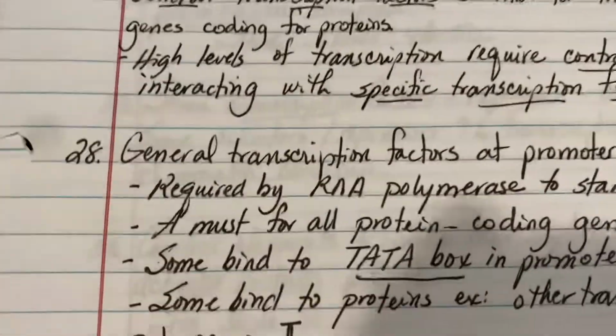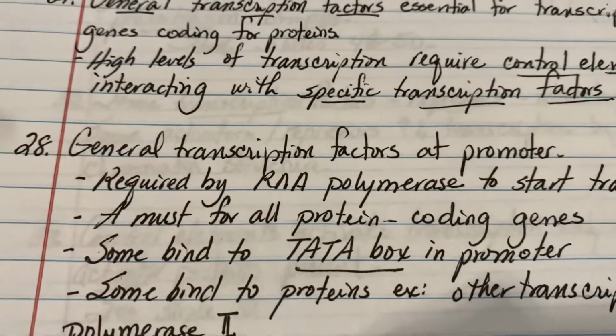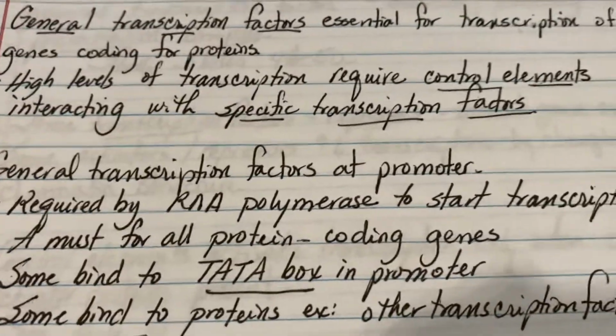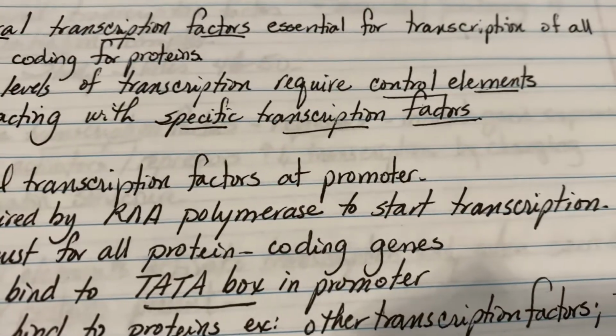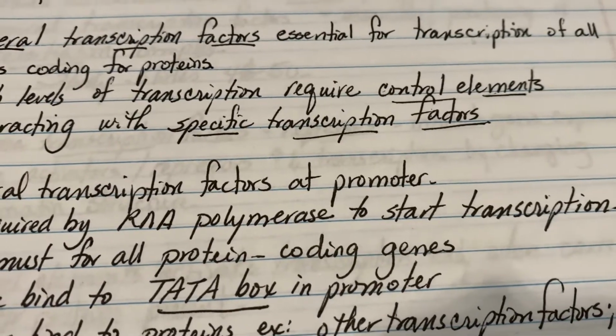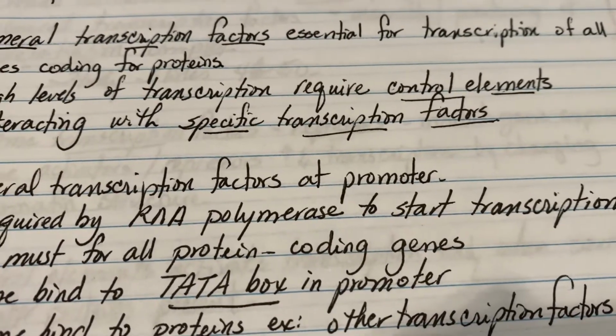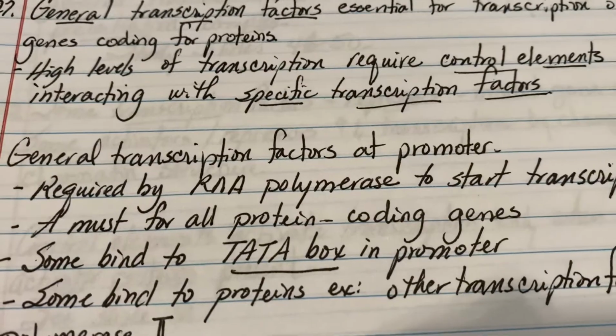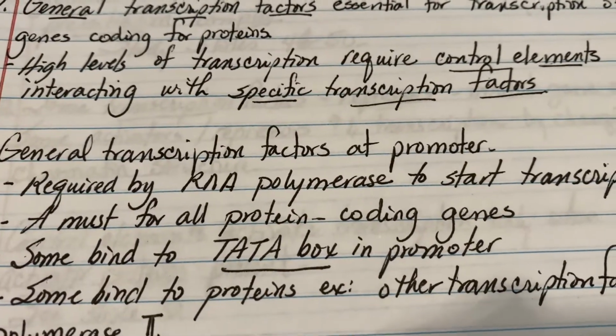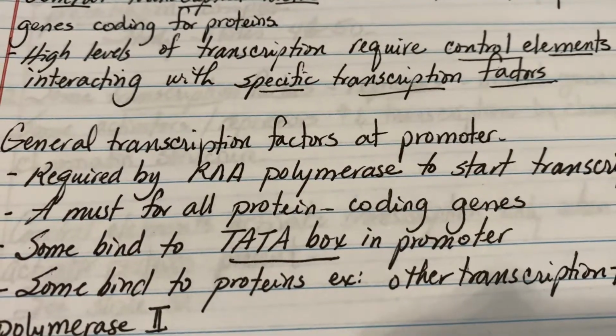Now, let's talk a little bit more about the general transcription factors at the promoter. They are required by RNA polymerase to start transcription. It won't even start if they're not present. It is a must for every gene that codes for a protein.